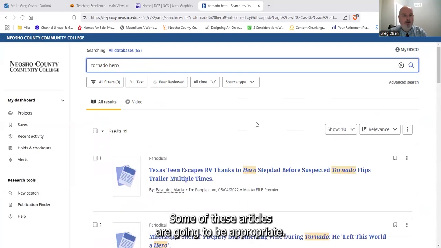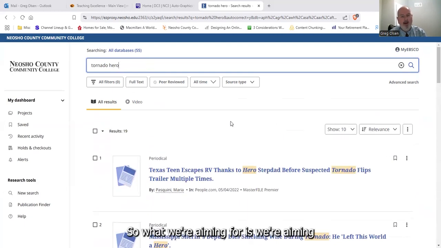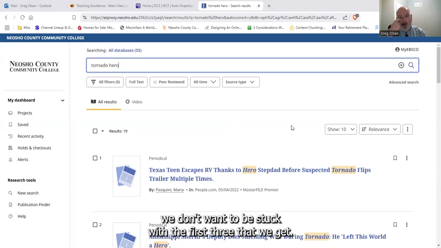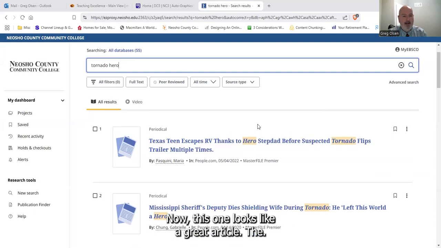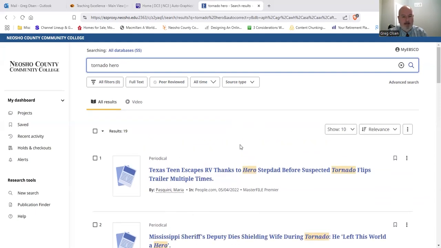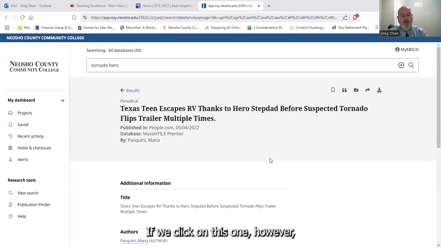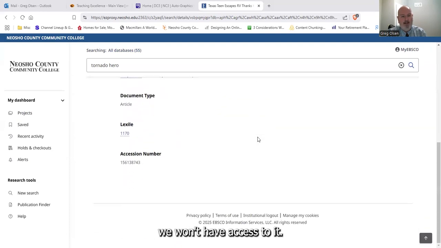Some of these articles are going to be appropriate, some are not. So what we're aiming for is about 30 to 40 articles. The reason that we're looking for 30 or 40 when we only really need 3 is we don't want to be stuck with the first 3 that we get. Now, this one looks like a great article. We have a hero stepdad during a tornado. If we click on this one, however, we won't have access to it.